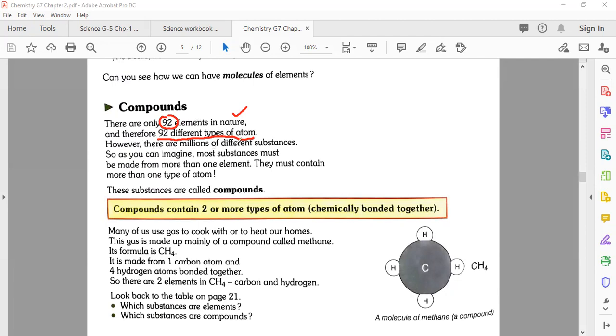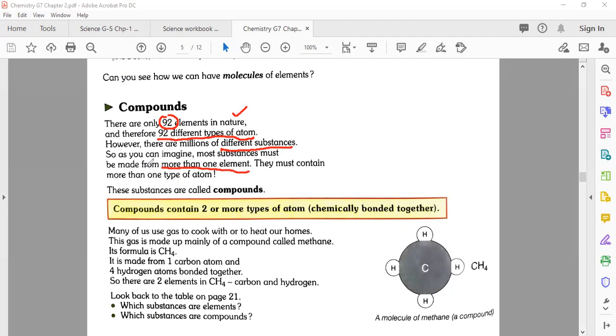However, we can also find millions of different types of substances. So as you can imagine, most substances must be made from more than one element. If one element or one atom combines or joins with another, they give different types of substances.